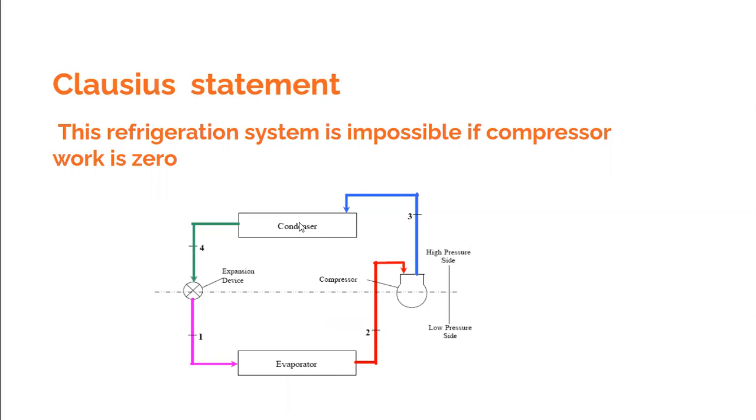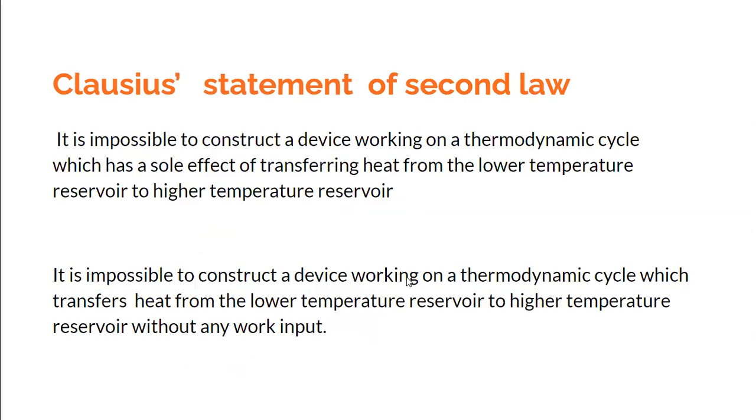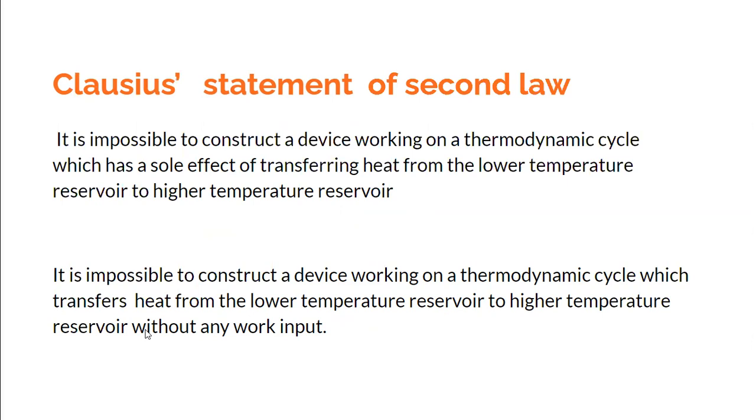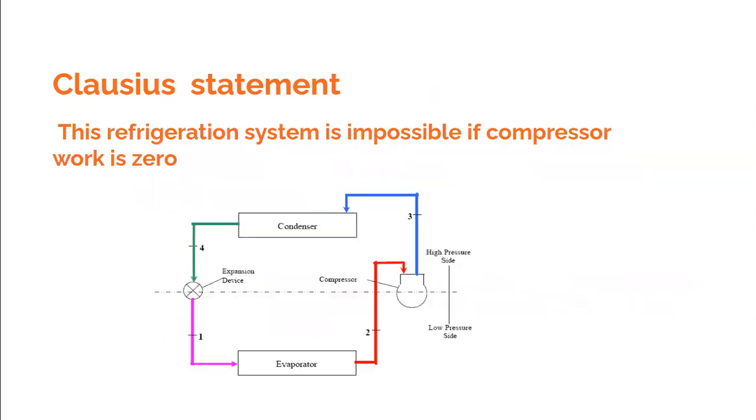And this system, we cannot operate without any work input. That is what the Clausius statement says. Essentially, it is impossible to construct a device which, while working on a thermodynamic cycle, transfers heat from a lower temperature reservoir to a higher temperature reservoir without any work input. So the keywords are without any work input. We can transfer heat from a lower temperature reservoir to a higher temperature reservoir, but for that we need to supply some work. That is what the statement is. So the Clausius statement tells us that a refrigeration system is impossible if the compressor work is zero.